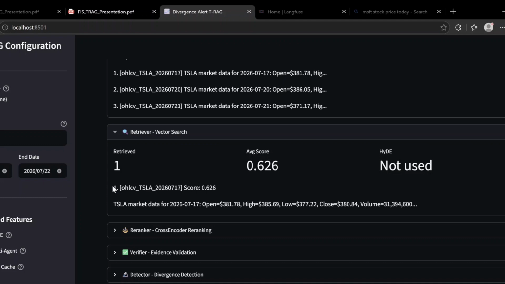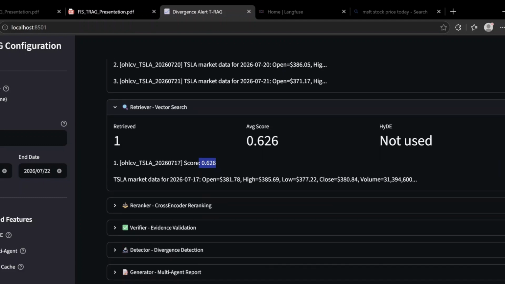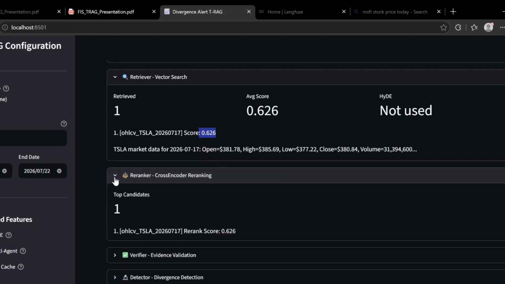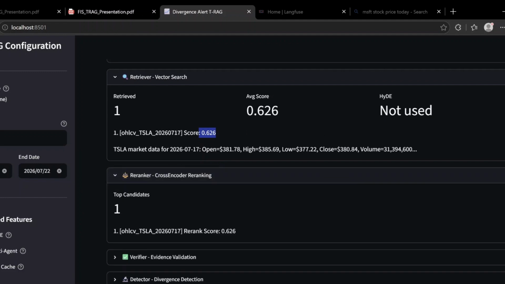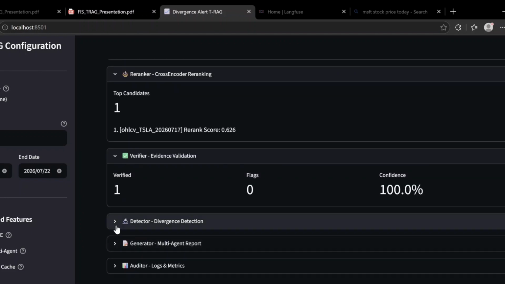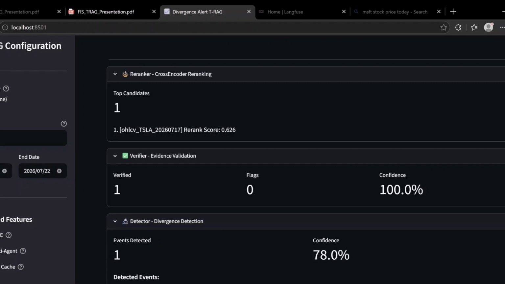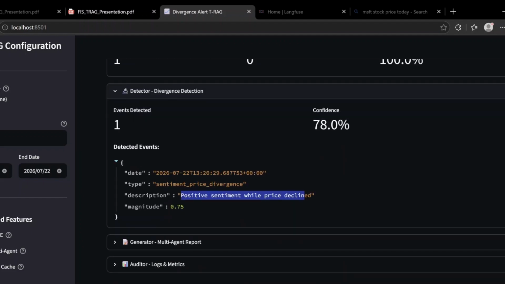Currently, it has just retrieved 1 document. It depends. And it has scored 0.62. The re-ranker, because this is just one document, just returns the same document. The verifier verified that one document. For Tesla, it is giving positive sentiment. Price was declining.